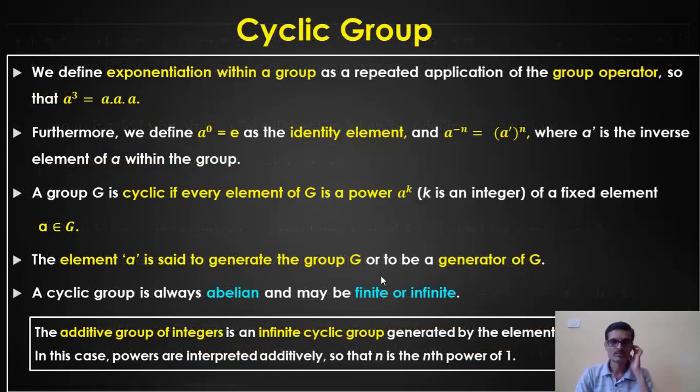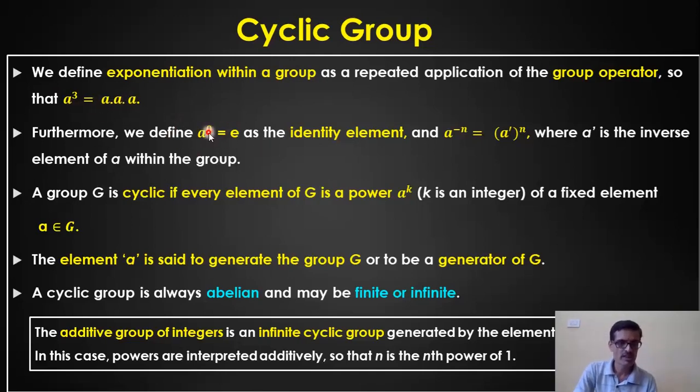Now one more. The name says cyclic group. A group is called a cyclic group under a particular condition. Before going into that, we will understand how exactly you perform exponentiation within the group with a particular group operator. So let us say I have a cube. How to perform this exponentiation? It is a dot a dot a, that is 3 times, correct?